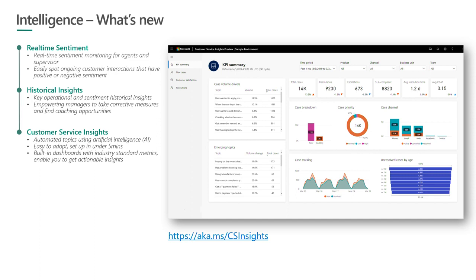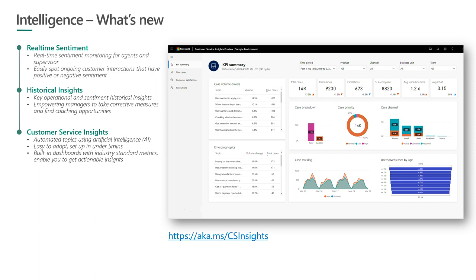One key capability that is lighting up with this customer service insights investment is topic analysis. We'll use AI to cluster cases automatically into different topics or segments, and these topics can be looked at with multiple pivots. You can look at how customer satisfaction has been across different topics.